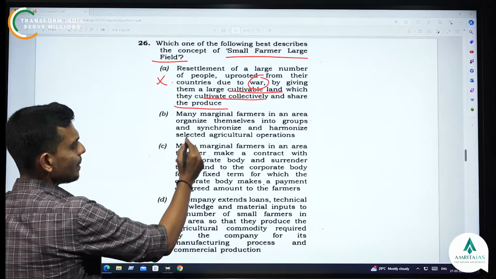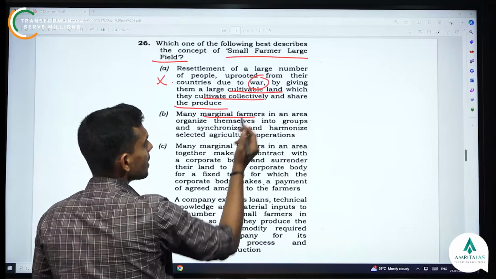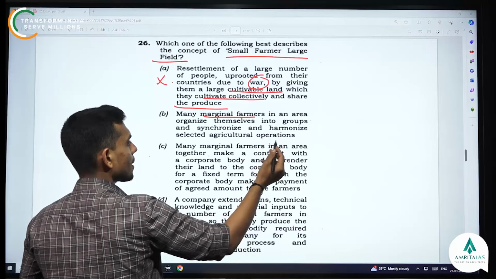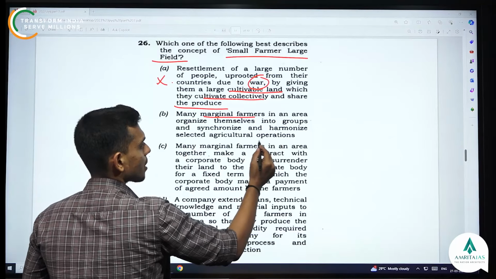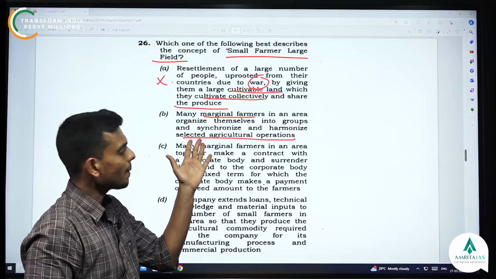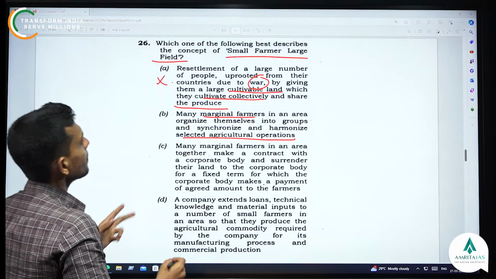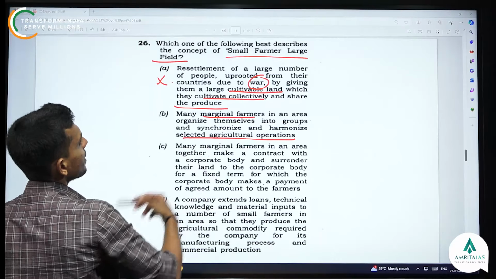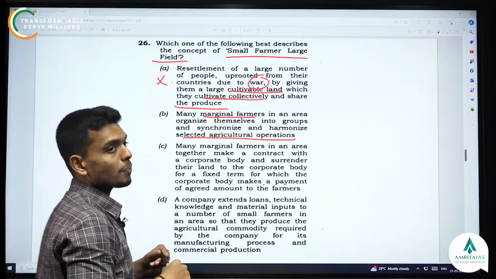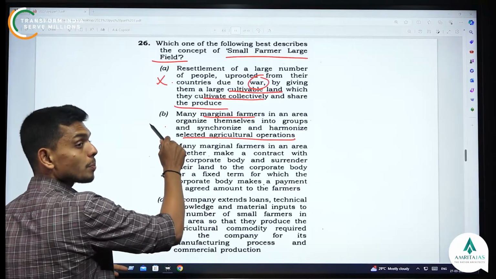Many marginal farmers in an area organize themselves into groups and synchronize and harmonize selected agricultural operations. There is no extremity in the second statement. But the first statement, after a war, you are giving a large group of people a land to cultivate collectively. This seems a little extreme to me. The second statement seems to be possible.